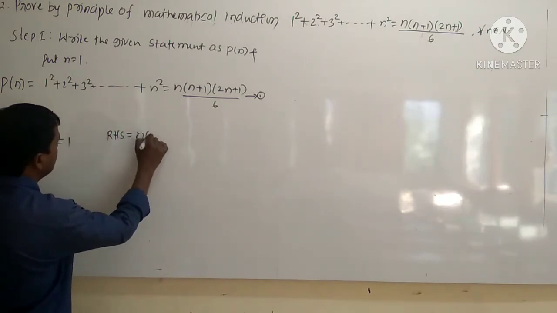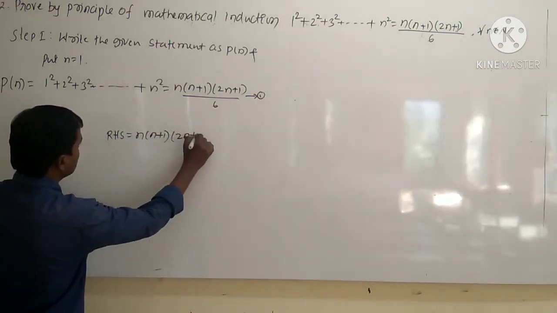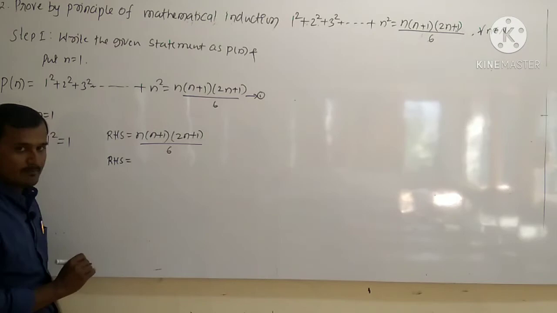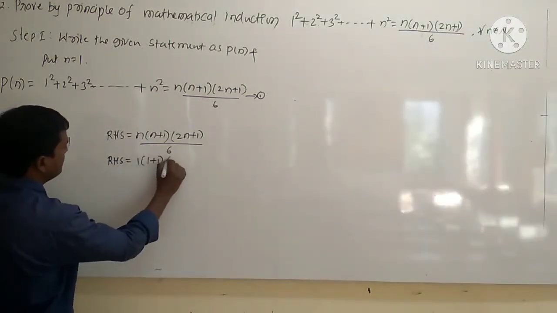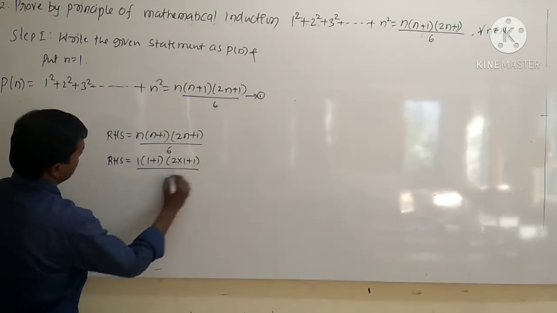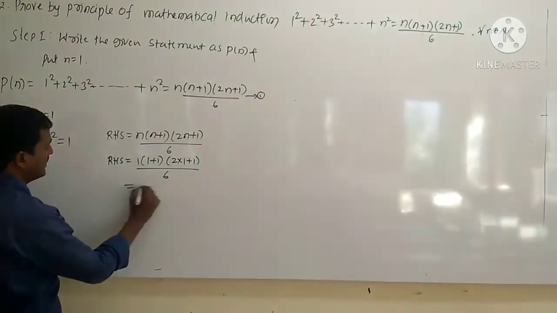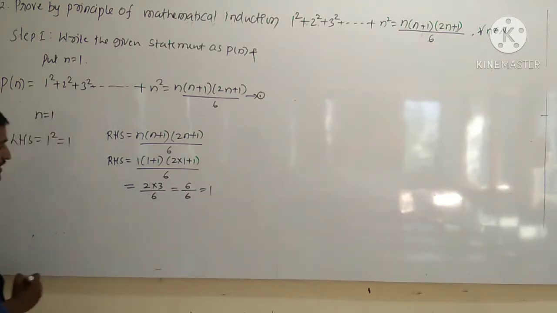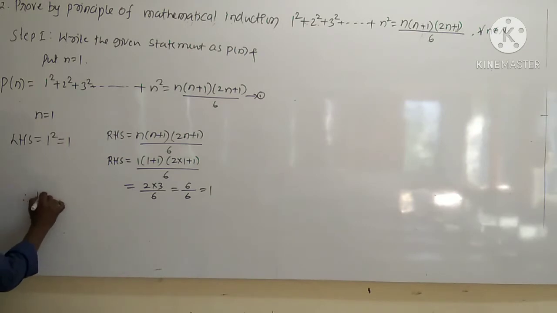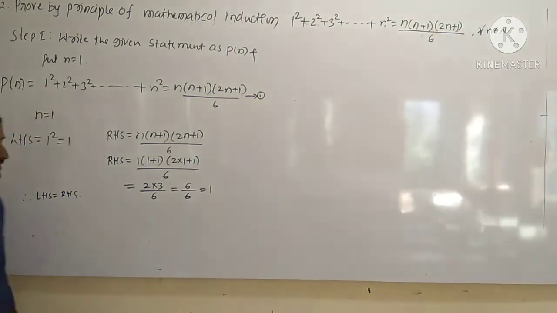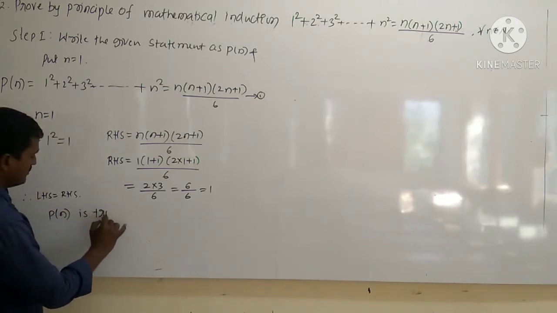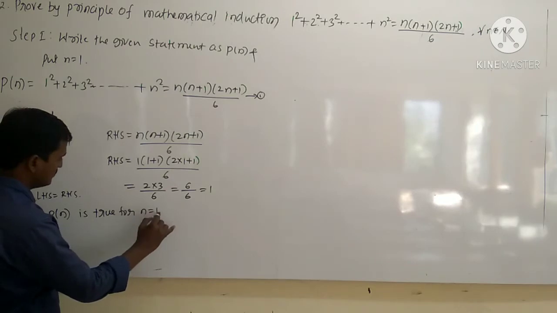What is RHS? N into n plus 1 into 2n plus 1 divided by 6. Now replace the value of n by 1. Hence 1 into 1 plus 1 into 2 into 1 plus 1 divided by 6. Okay, so clearly here we are getting 2 into 3 divided by 6. 6 upon 6 is equal to 1. So LHS equal to RHS. So here also you are getting 1, here also you are getting 1. So therefore you should write p of n is true for n is equal to 1.